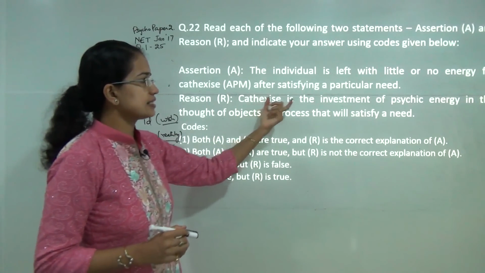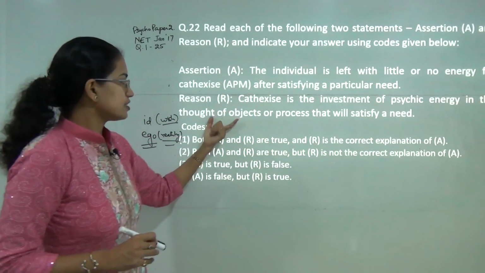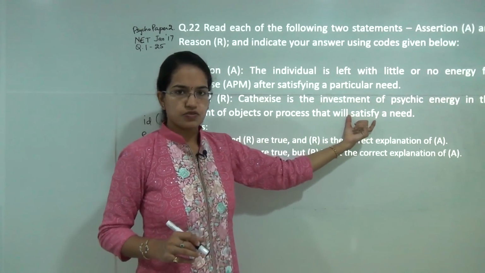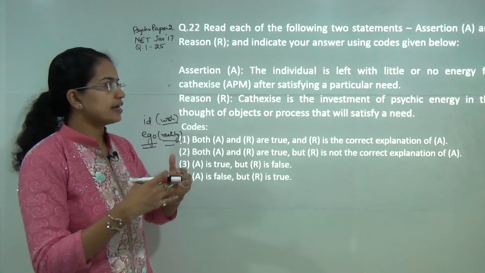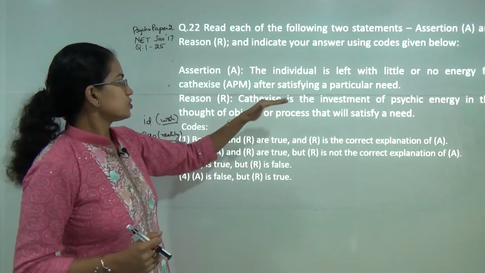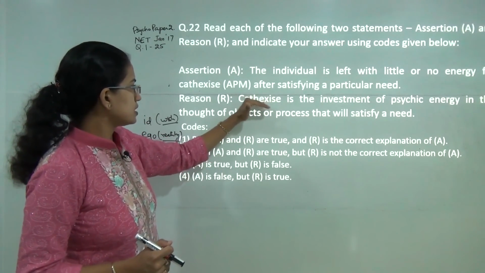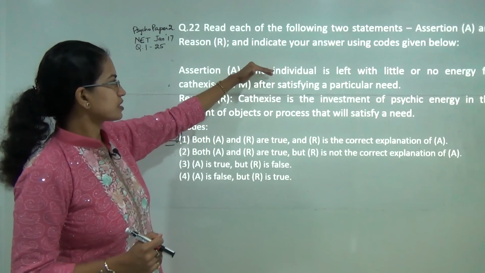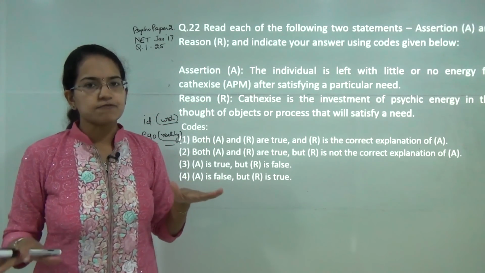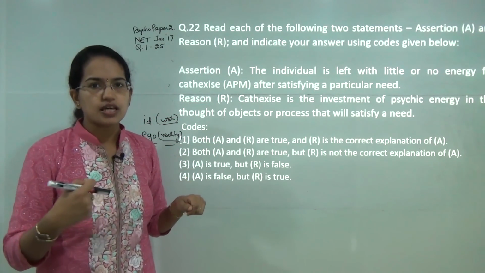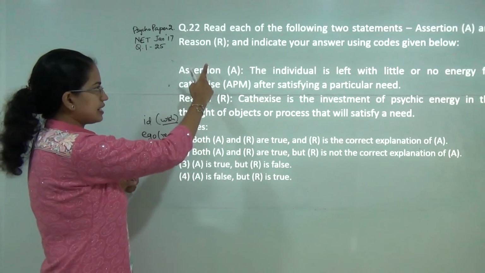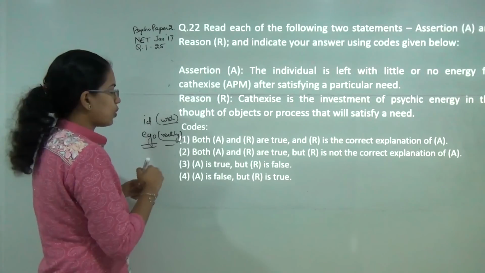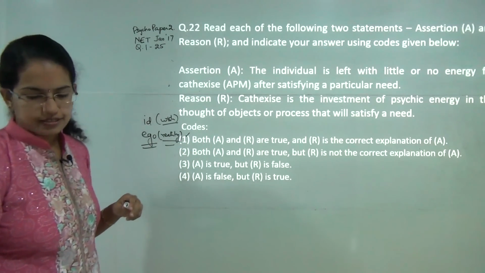So cathexis is the investment of psychic energy in the thought of objects or process that will satisfy a need. Once I have my need satisfied, I am not left with much of cathexis. So if this reason correctly explains the assertion, once I have my need fulfilled, I won't put in more energy to work around the same issue. So you have assertion and reason correct, and reason explains the assertion. So 1 would be the correct answer here.